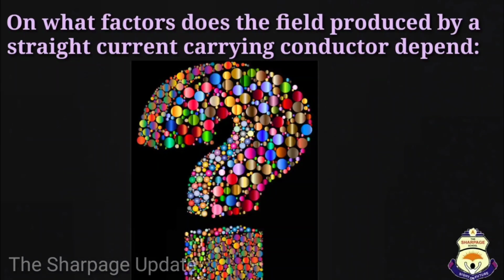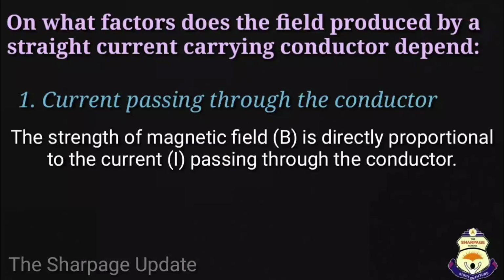Now, can you tell me on what factors the field produced by a straight current carrying conductor depends? So, the first factor is the current passing through the conductor. Students, the strength of the magnetic field, represented by capital B, is directly proportional to the current I passing through the conductor.